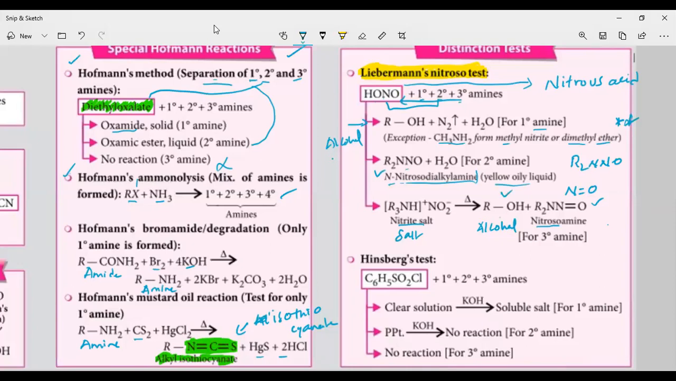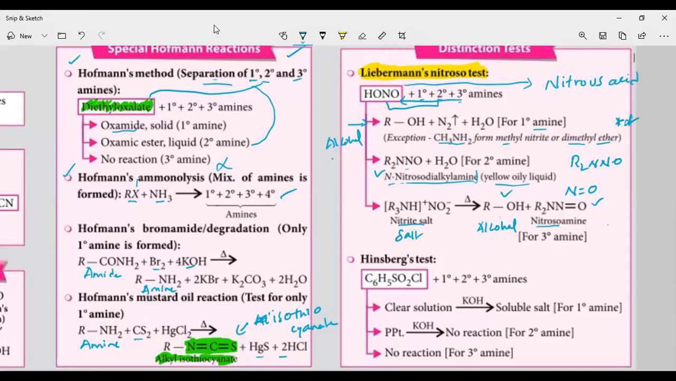Okay, it will break into alcohol. It will break into nitrosoamine. So this is the test. Primary amine will form alcohols. Secondary amine will form N-nitrosodialkylamine. Tertiary amine will form nitrosoamine. Okay, so this is the test.